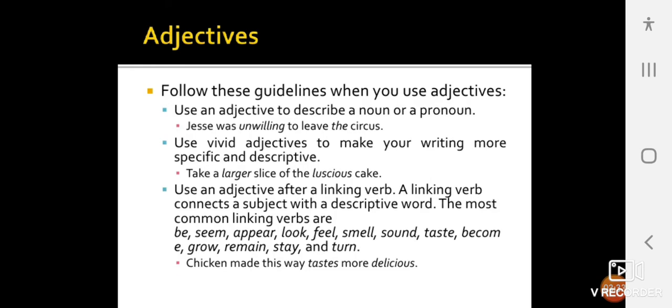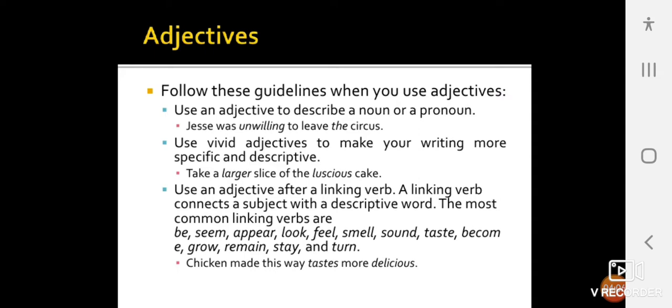So let us follow these guidelines. When you use adjectives, use an adjective to describe a noun or a pronoun. Jessie was unwilling to leave the circus. Use vivid adjectives to make your writing more specific and descriptive. Take a larger slice of the luscious cake. Here, larger and luscious become the adjectives.